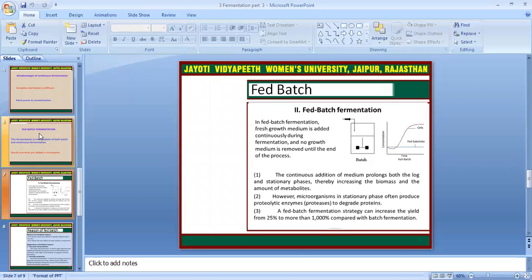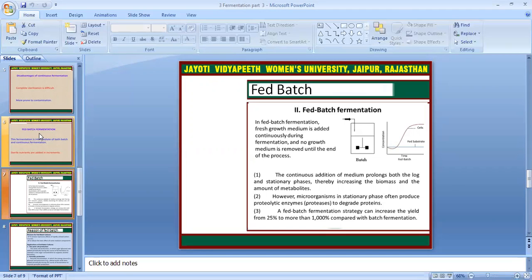In feed batch fermentation, fresh growth medium is added to the fermenter and no growth medium is removed until the end of the process. First, the continuous addition of medium prolongs both the log and stationary phase, thereby increasing the biomass and the amount of metabolites. However, microorganisms in the stationary phase often produce proteolytic enzymes like protease, which degrade the protein.